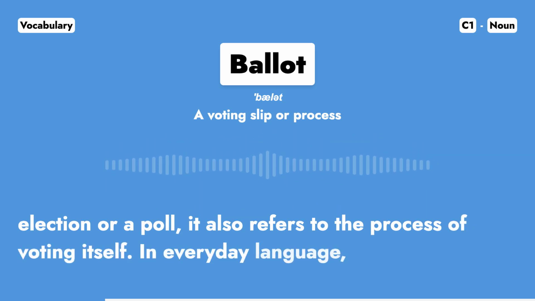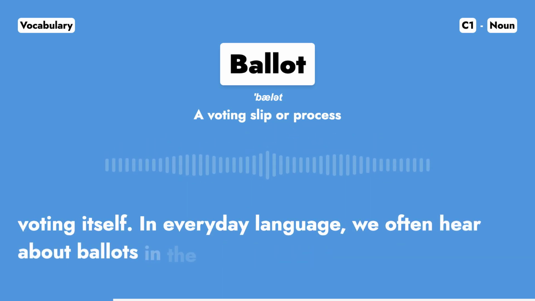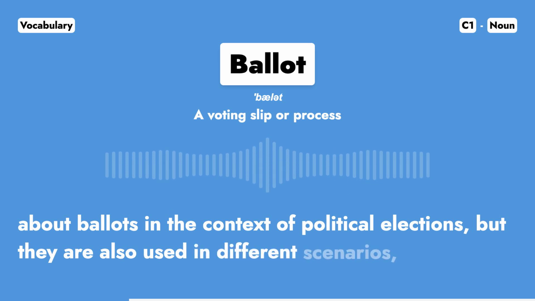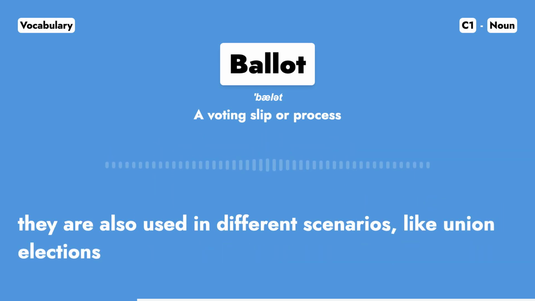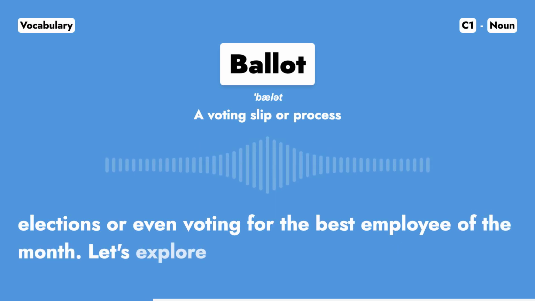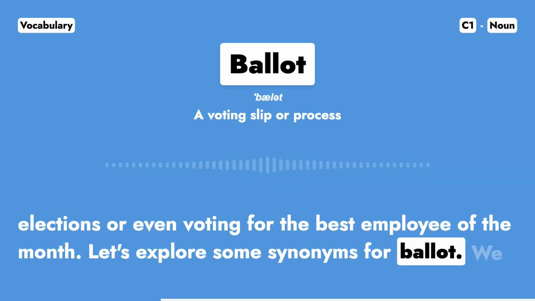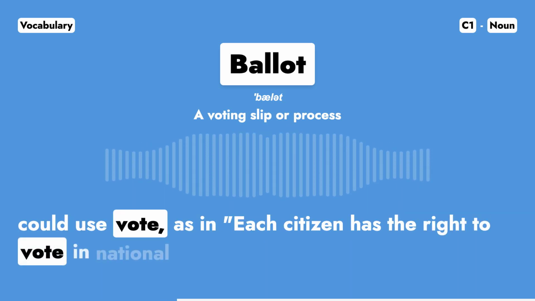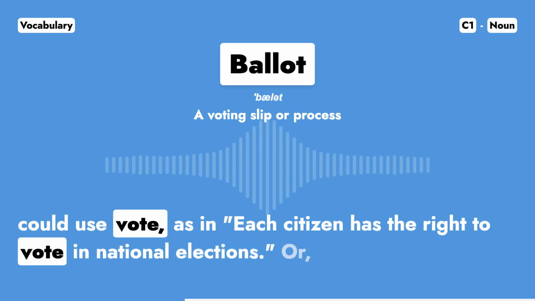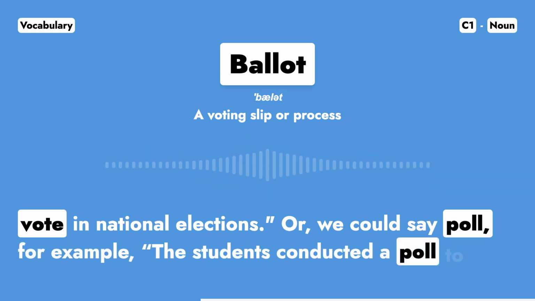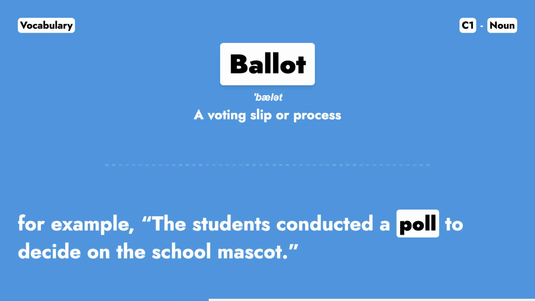In everyday language, we often hear about ballots in the context of political elections, but they are also used in different scenarios, like union elections or even voting for the best employee of the month. Let's explore some synonyms for ballot. We could use vote, as in each citizen has the right to vote in national elections. Or we could say poll, for example, the students conducted a poll to decide on the school mascot.